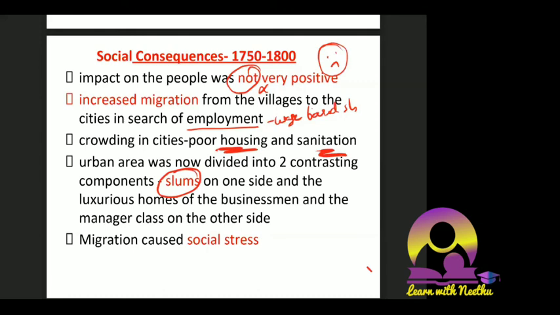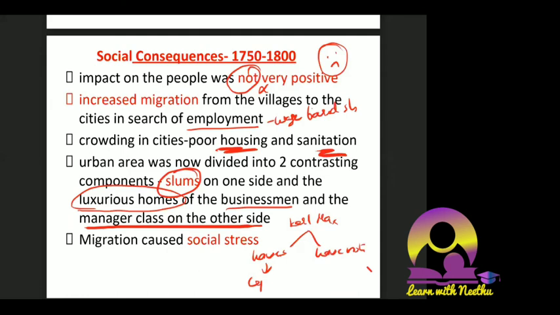Urban areas were now divided into two contrasting components. One is the slum on one side, the other is luxurious homes. Obviously, who will be the owner of that? Businessmen and the capitalists, and the manager class were on the other side having all these luxurious homes, and the majority of the people were living in the slums, while the profit seekers, the businessmen, were living in luxurious homes. So this division of classes happened in society, and according to Karl Marx, haves and have-nots. Who are the haves? Capitalists. Who are the have-nots? The workers. Always they will have class struggle.